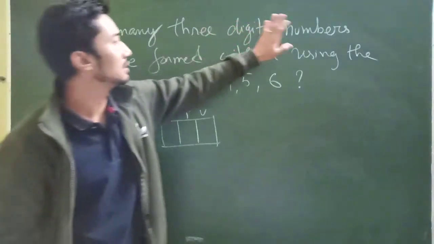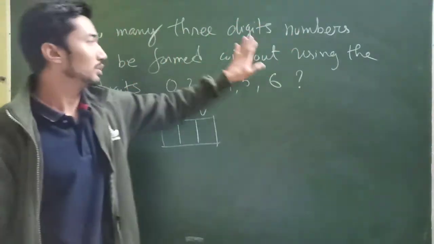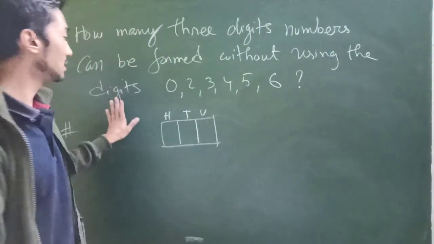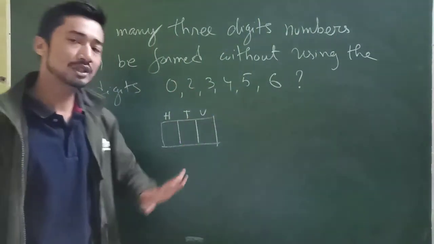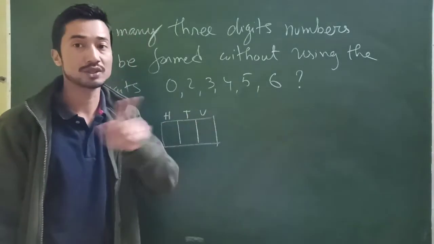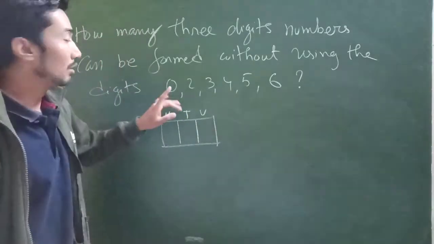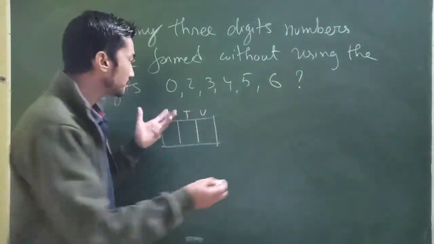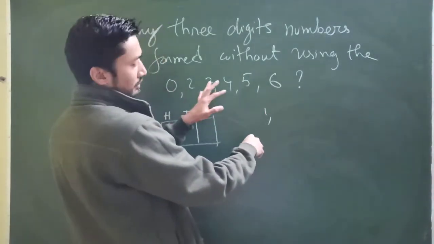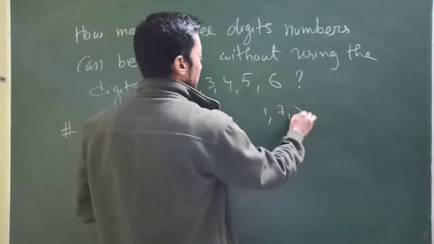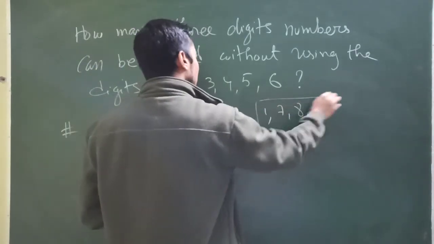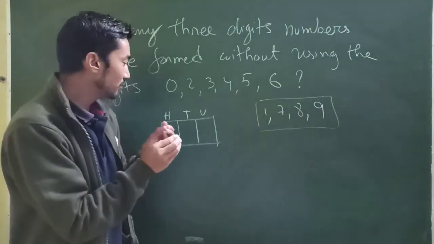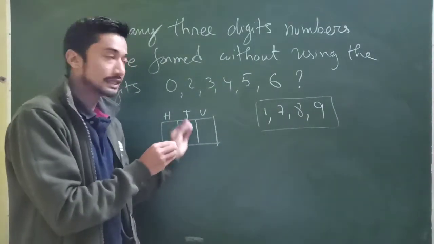How many 3-digit numbers can be formed without using the digits 0, 2, 3, 4, 5, 6? How many digits do we have, by the way? 10 digits, 0 to 9, isn't it? But we're not supposed to use these digits. So what are the digits left with us? 1, 7, 8, 9. We are left with only 4 digits to form our 3-digit number.